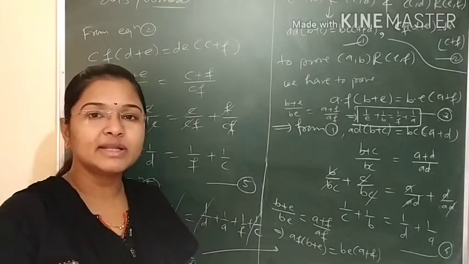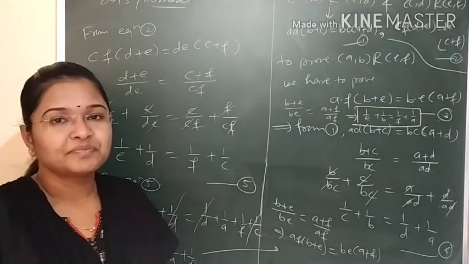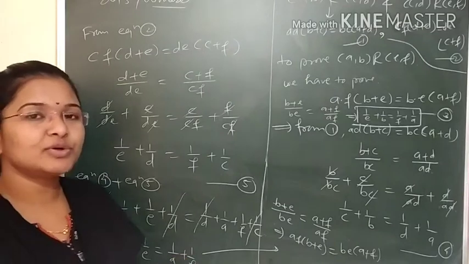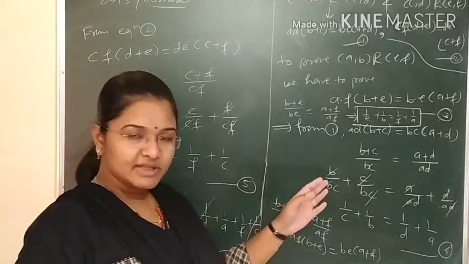If we are sitting in the bus and we don't know where to go, it is not correct. So we should know what to prove, and according to that only we'll change our steps.